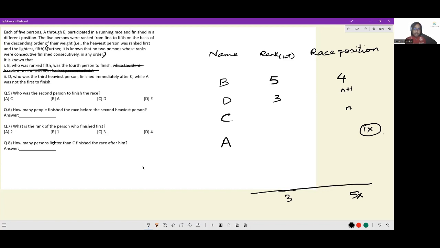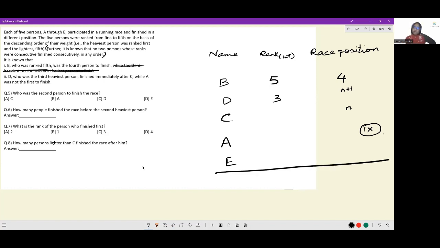D is ranked 3. He is 1 rank after C. C cannot be 4 because B is 4. So if C cannot be 4, D cannot be 5. That is anyway known, so no challenge there at all. At this time, the only person left for us to mention is E. This is already taken care of, or that is an unnecessary condition.